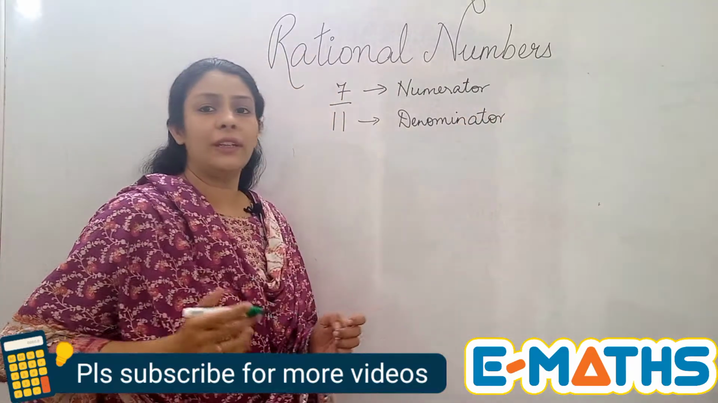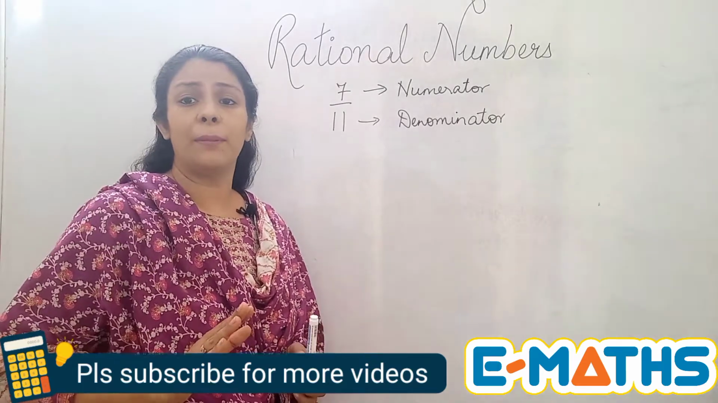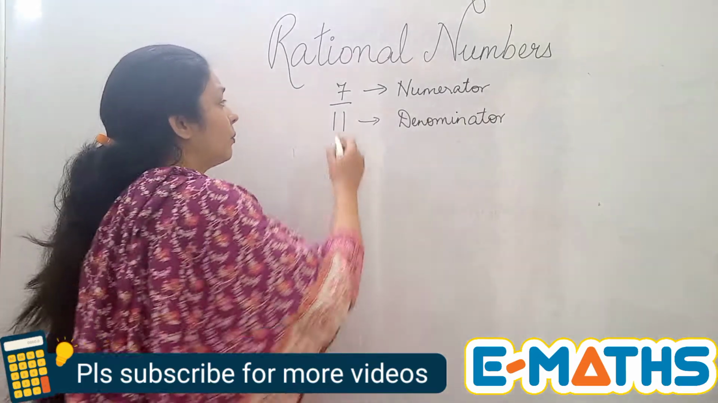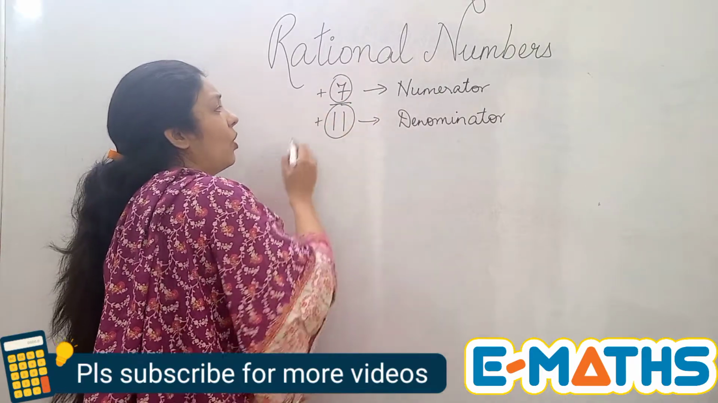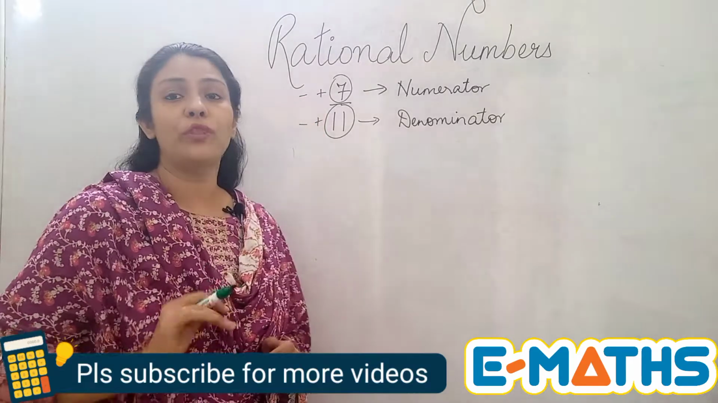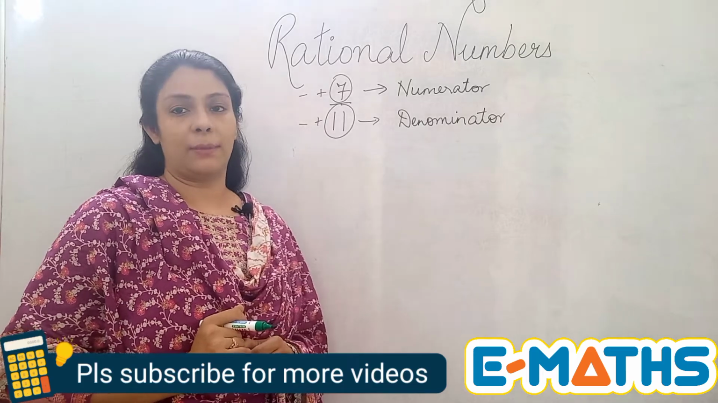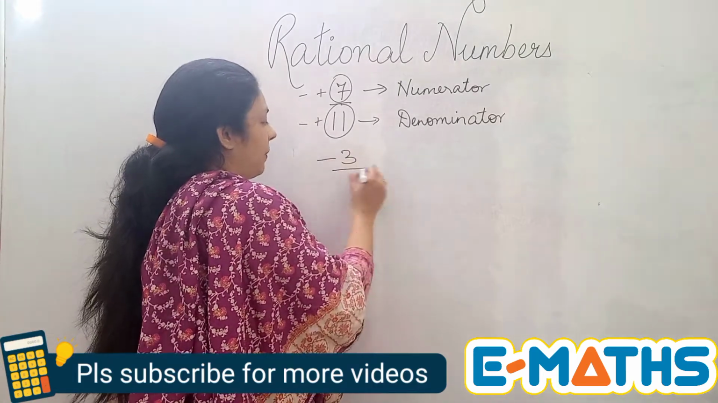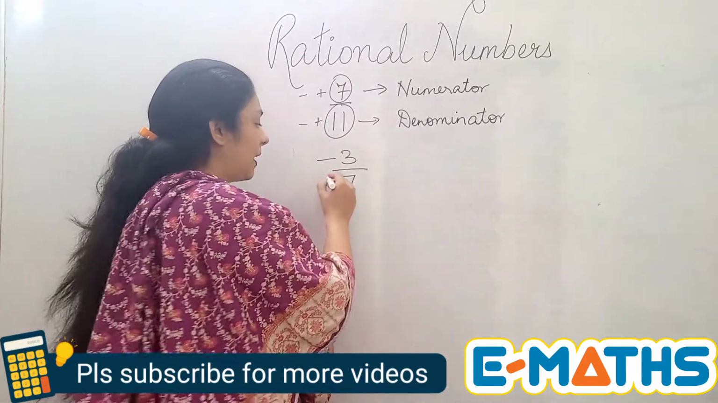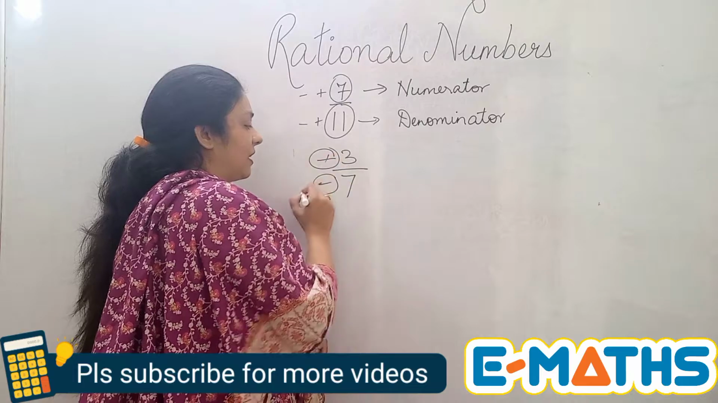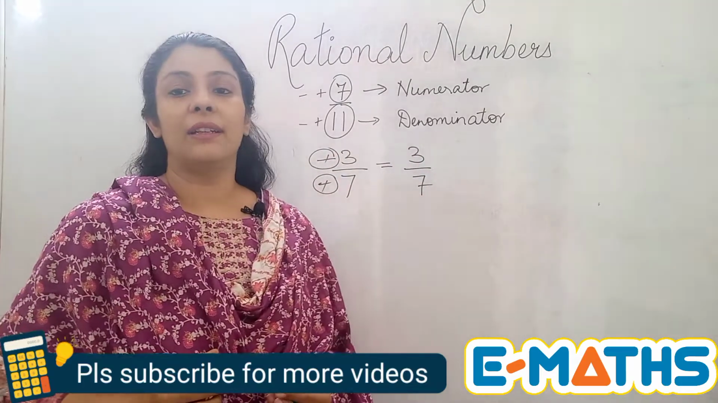Now let's talk about whether it's a positive rational number or a negative rational number. If it is positive, then both the numerator and the denominator have to be either positive or both of them have to be negative. Even if it is written like -3 upon -7, it will be considered a positive rational number, because it has two negative signs which get cancelled, and the final value will be a positive rational number.